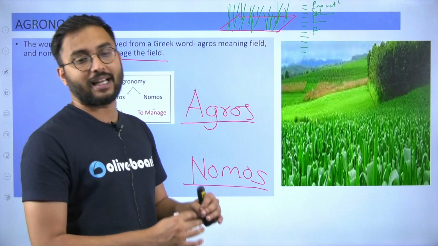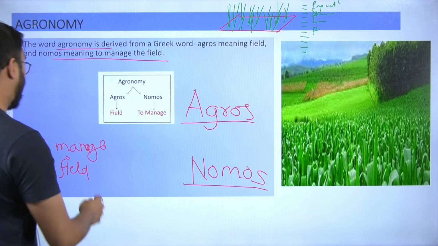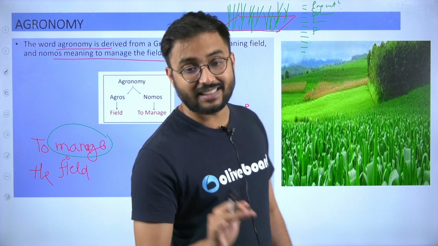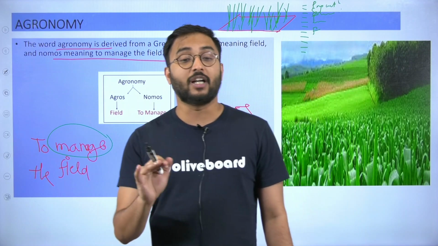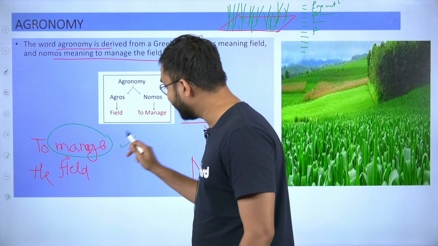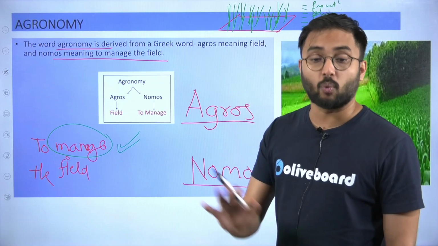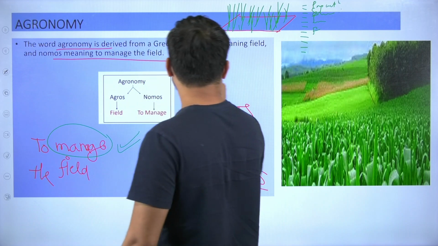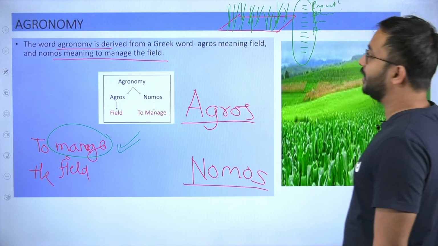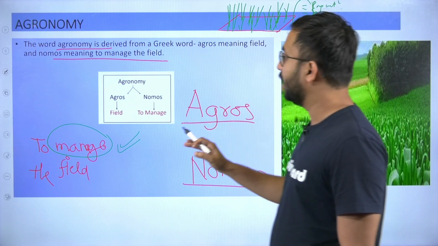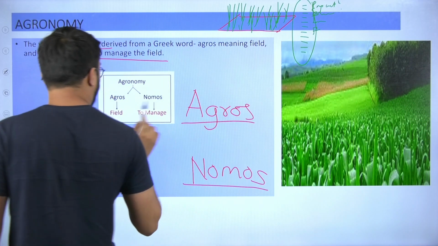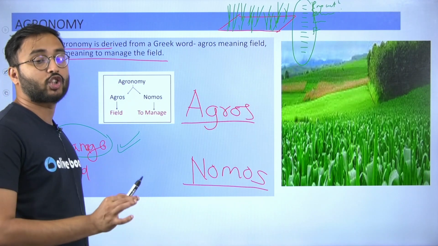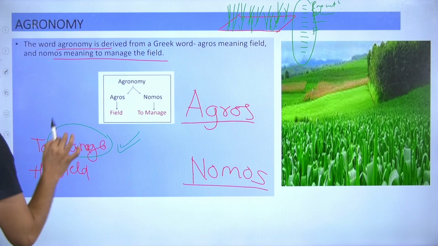Every step which you take in your agricultural activity will require management. And why management? So that all those activities are carried out in the most correct manner. There is no mistake while doing all these activities, because agricultural practices are such that all these activities are interrelated and dependent on each other. That is why agronomy is a particular sub branch of agriculture which is related to crop production and management in the field.